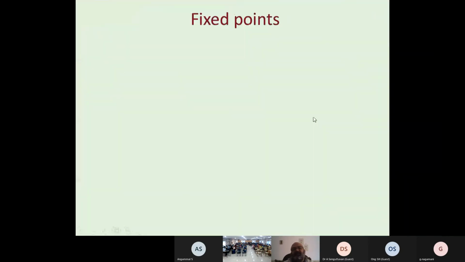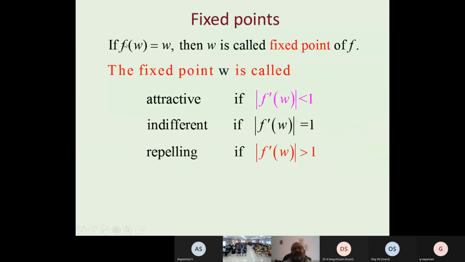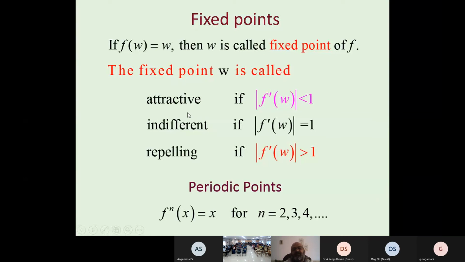And we have fixed points. We can say fixed point: if f(w) equals w, then w is called a fixed point. And this fixed point is attractive, indifferent, or repelling, depending on whether the magnitude of the derivative at this point is less than 1, equal to 1, or greater than 1. And periodic points are where f^n(x) is equal to x. These are simple steps. Everyone knows about this.